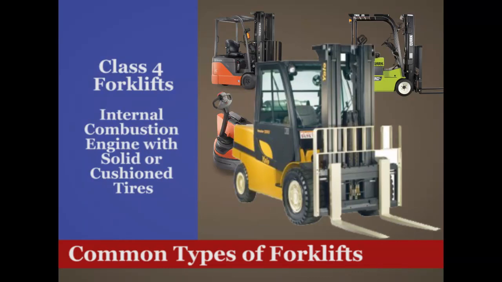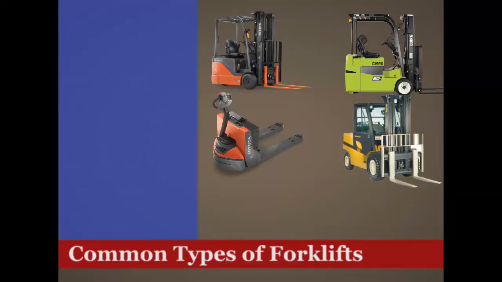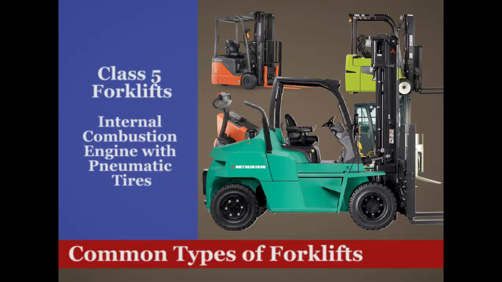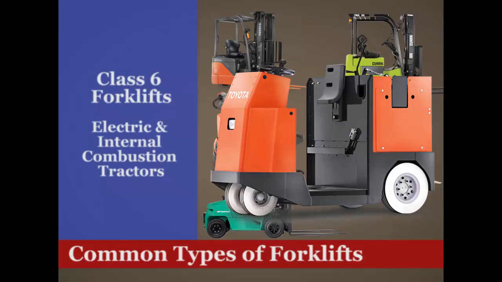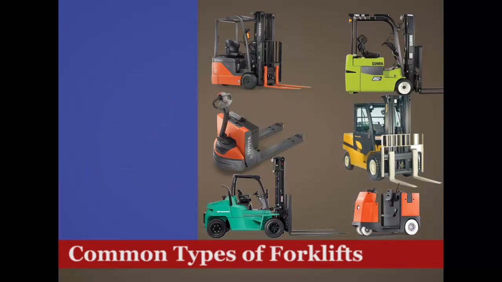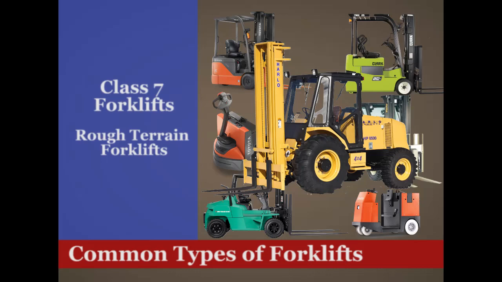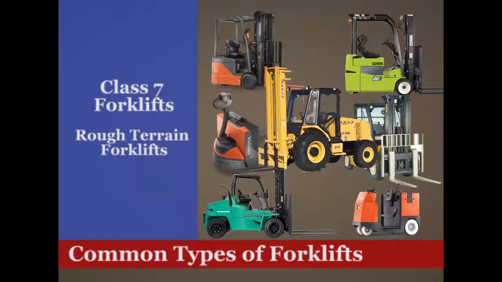Class 4 are the internal combustion engine forklifts, with solid or cushion tires. Class 5 forklifts have internal combustion engines with pneumatic tires. Electric and internal combustion tractors are Class 6 forklifts. Class 7 forklifts are rough terrain forklifts, which are frequently found on construction sites.